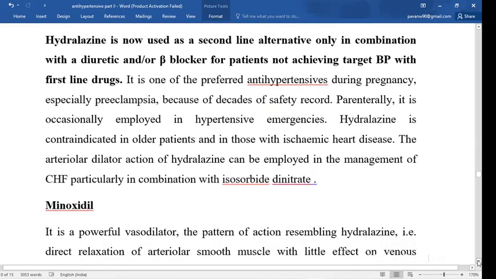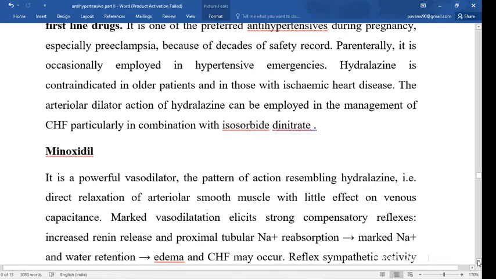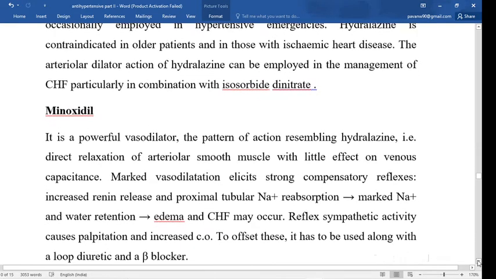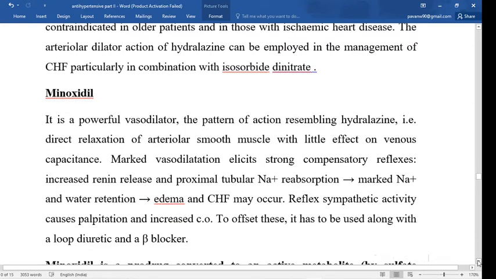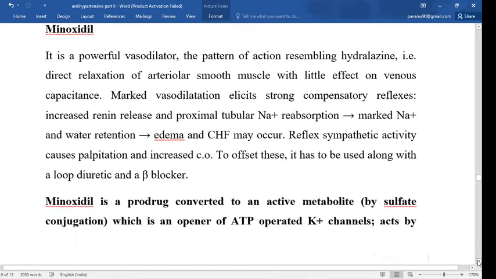Now the next drug is minoxidil. It is a powerful vasodilator with an action resembling that of hydralazine. Due to the marked vasodilation, it has compensatory reflexes, increased renin release, and causes tubular sodium reabsorption. So simply, what is minoxidil? Minoxidil is a prodrug, meaning it is converted in the liver into the active metabolite by sulfate conjugation, which opens the ATP-operated potassium channel.